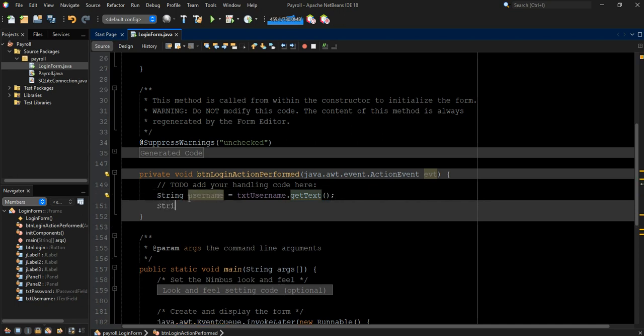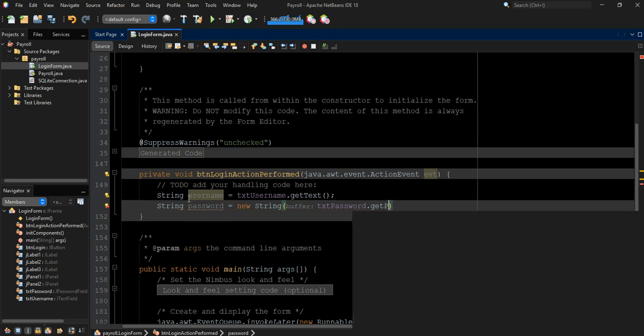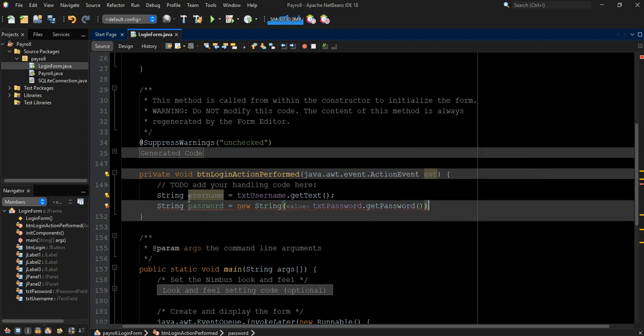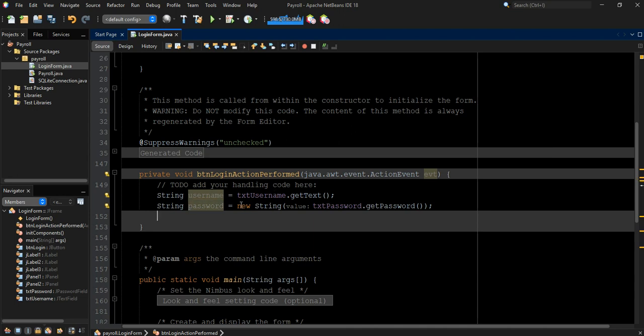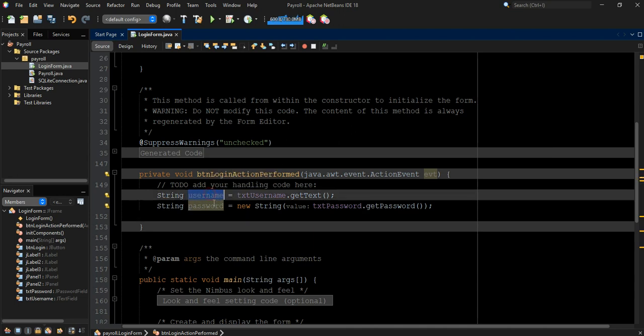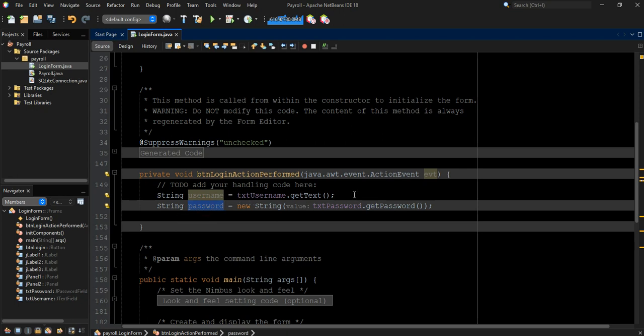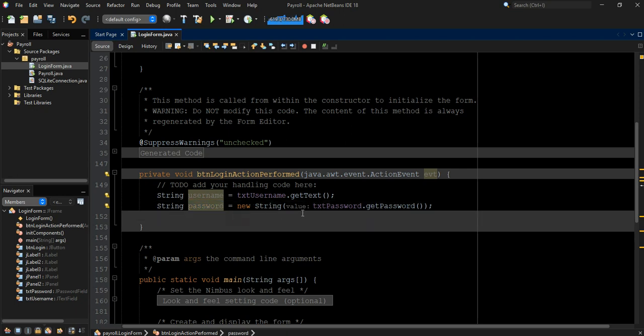So we add another one for the password. So string password is equals to, this time around it is a password, so this is the best way you can do it. We say new String, then we put txtPassword dot getPassword, then we put a semicolon at the end. So now this is how we can get them. We have a string for username, txt.getText, then new String for password, which is txt.getPassword. All right. So that's it.